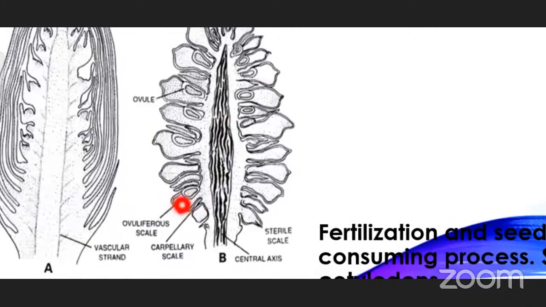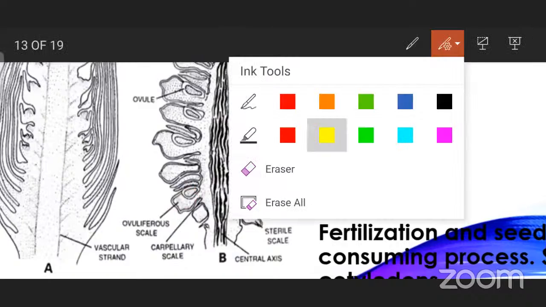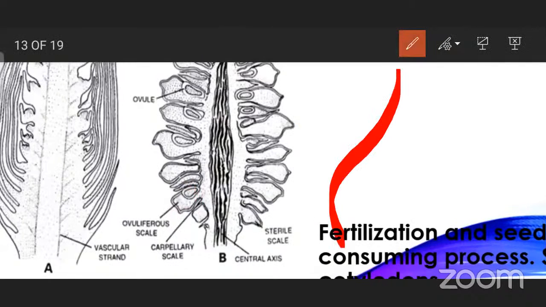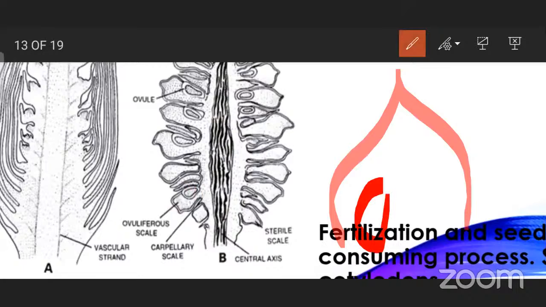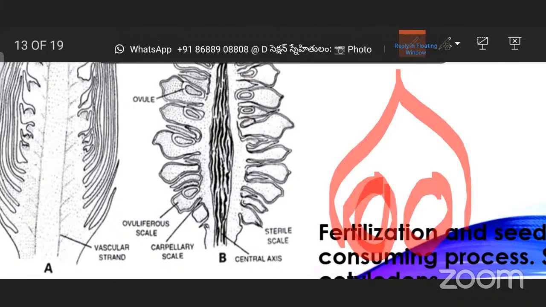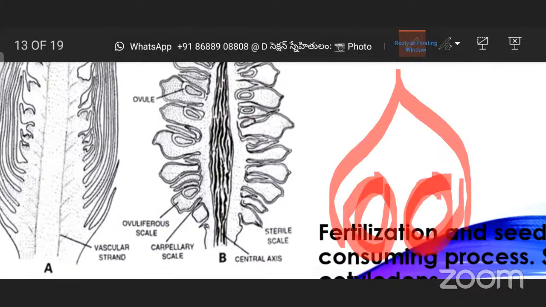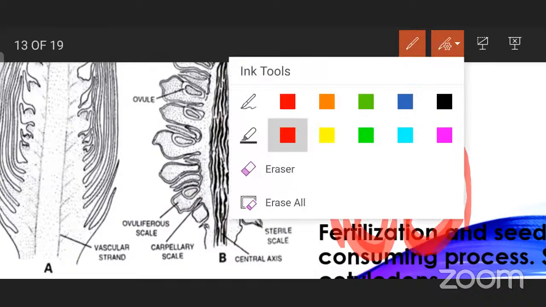In this ovuliferous scale only, you'll be having the megasporangium. This round one is a megasporangium. It is also two in number. From here only one is visible, but when you see from the top view, the ovuliferous scale will be having two megasporangia. In these two megasporangia only, the ovule is going to form.